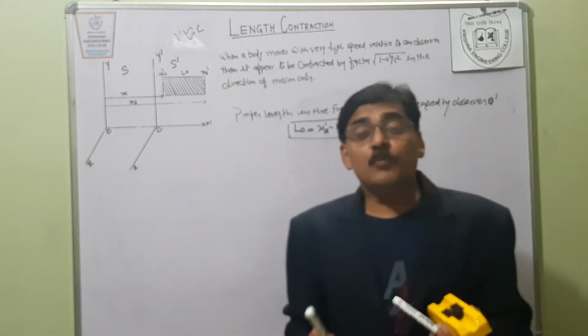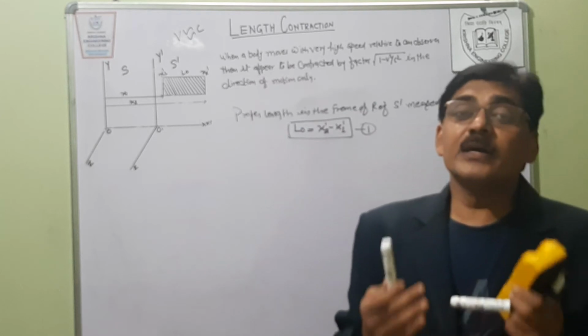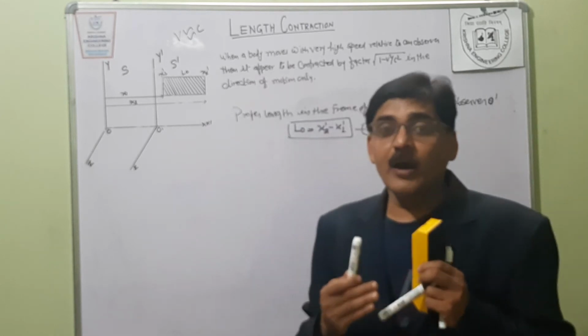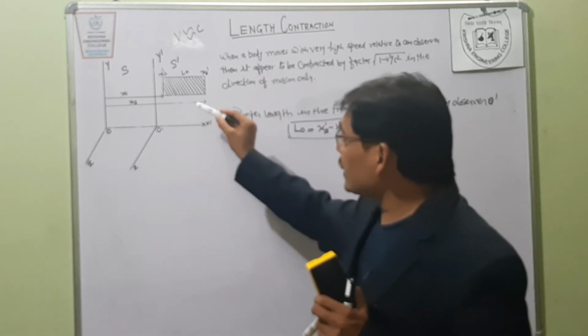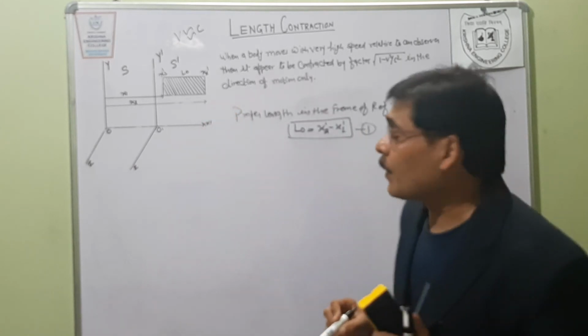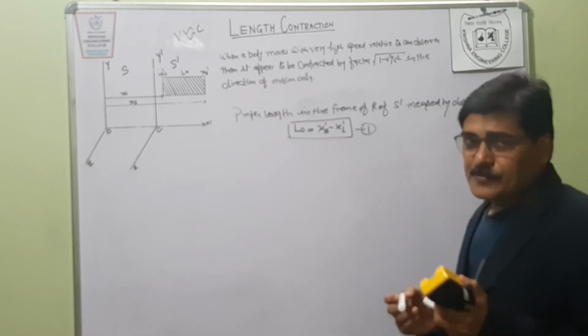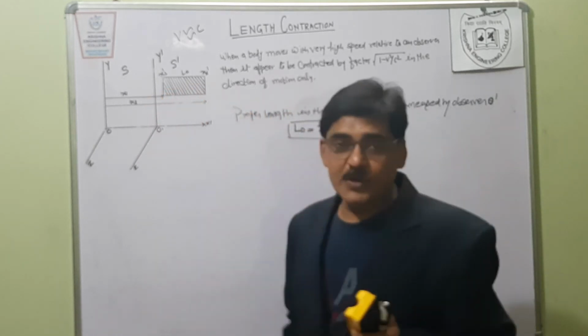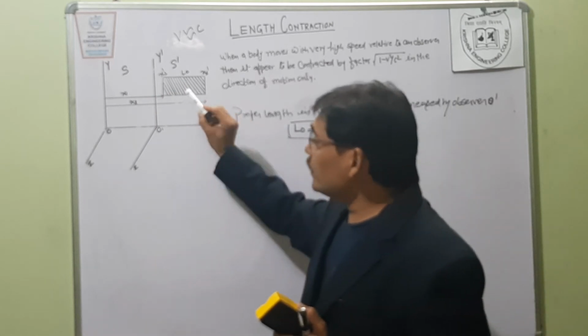What is the proper length? Proper length is the length of the rigid rod as observed or measured by an observer at rest with respect to it. That is called the proper length. At the same time, suppose this length is observed by the stationary observer, because this is the moving frame.